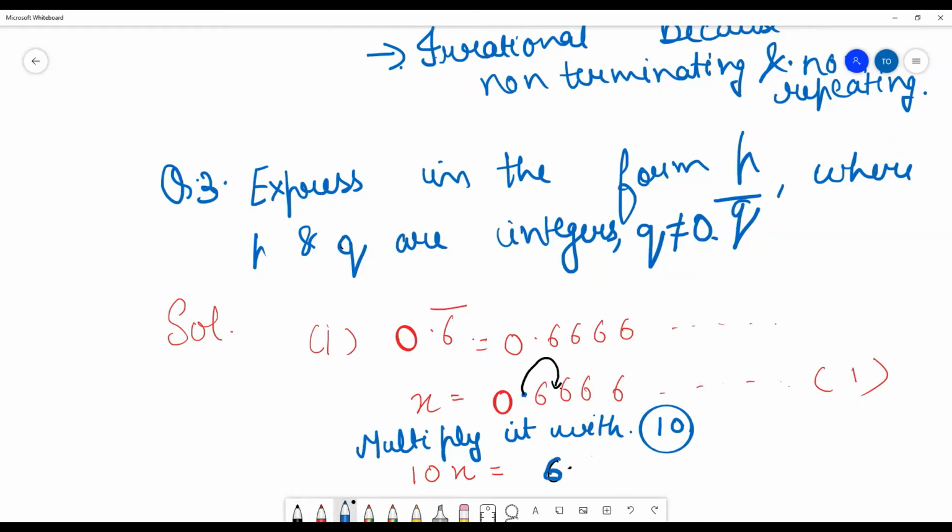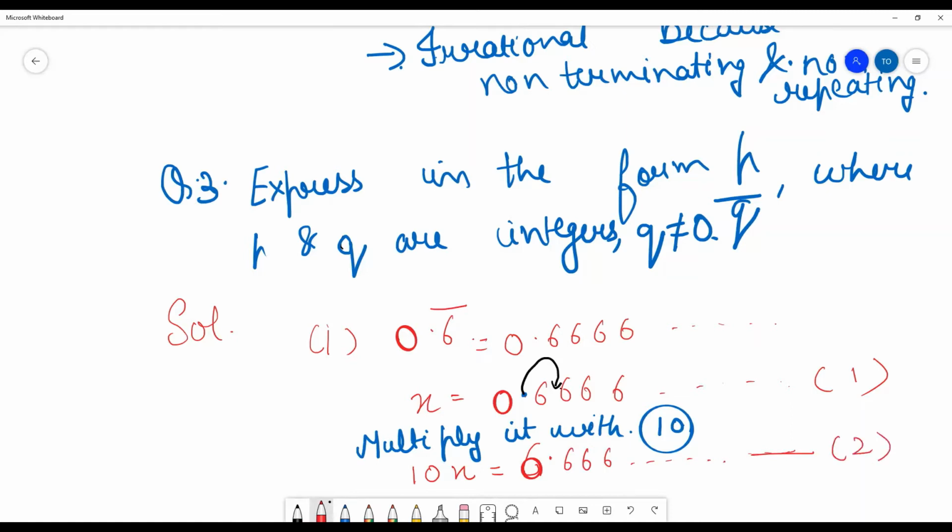It will become 6.66. Correct? Am I correct? Yes, ma'am. 0.6661. Okay. Actually, I forgot, you have to demarcate it: 6.666 like this. Okay. And this equation, can you take it as 2? Yes. You can take it as 2.